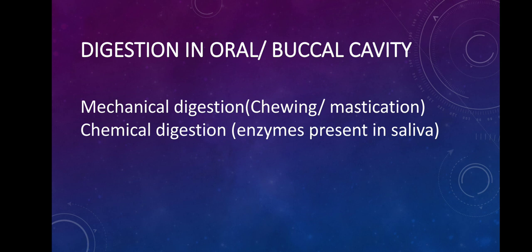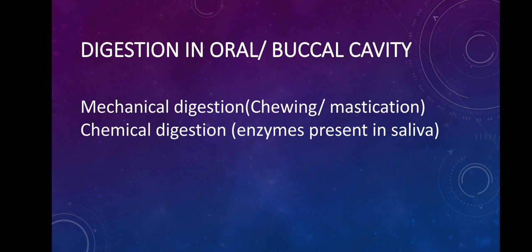Alright. Now, let's look into the process of digestion. First, once we ingest the food, it enters into the buccal cavity, or the oral cavity. In the buccal cavity, 2 ways of digestion occur. One is mechanical digestion and the other is chemical digestion. Mechanical digestion happens with the help of chewing, also called mastication, and chemical digestion happens with the enzymes present in the saliva.